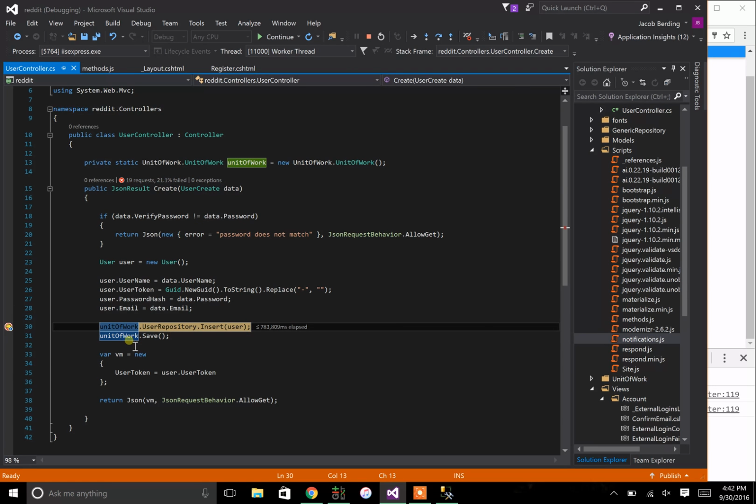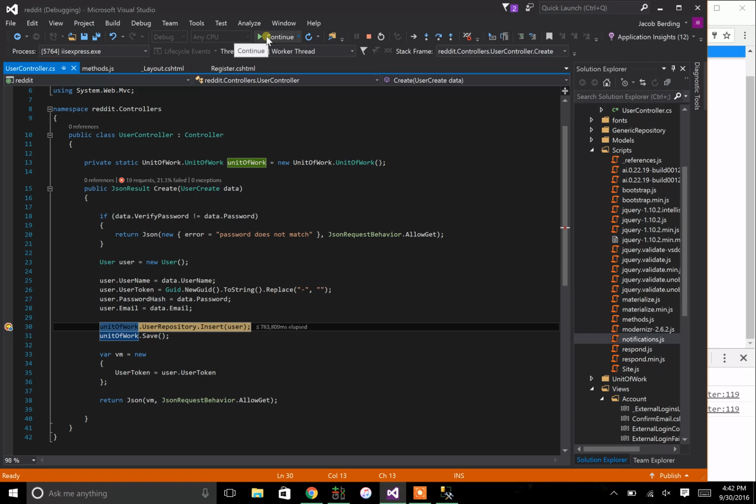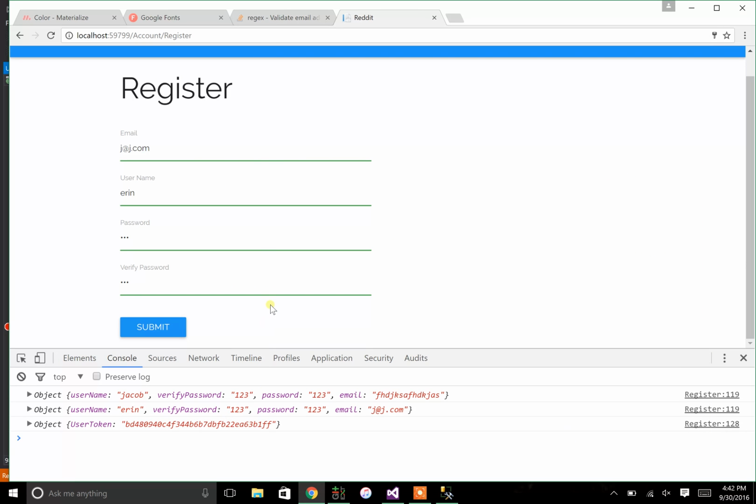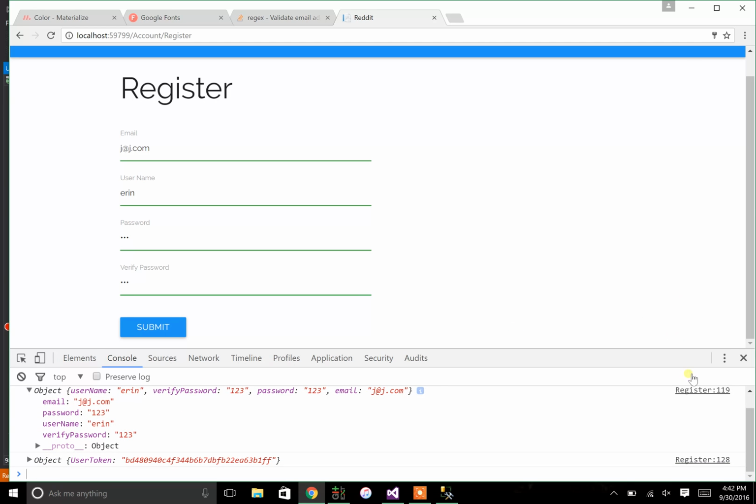So it's stopped on that breakpoint, and I can now go in and look at user and say, okay, what's going on here? Oh, the email was set, great. The password, great. The username, the token was generated. Everything looks good. Everything looks like it's going forward. Continue. Boom. There it is, right? I've now got my object sent. That was what's sent in that register.